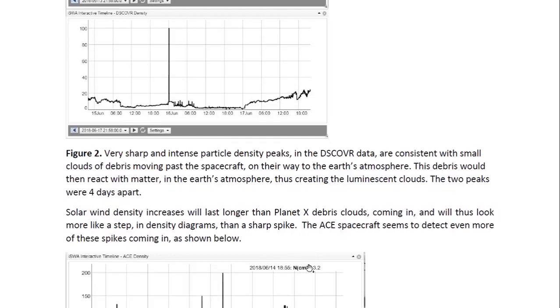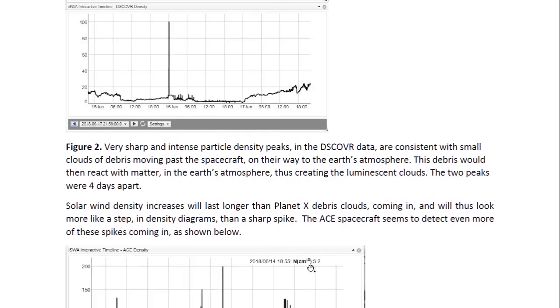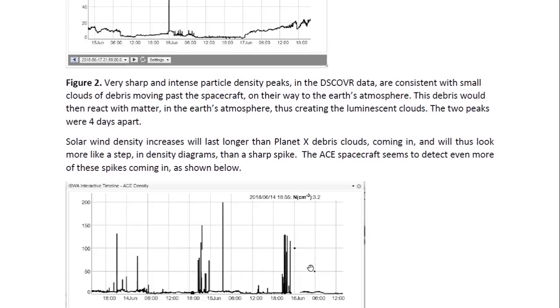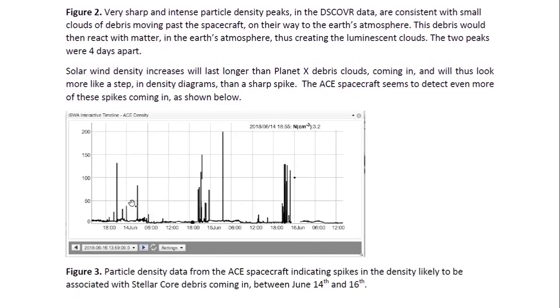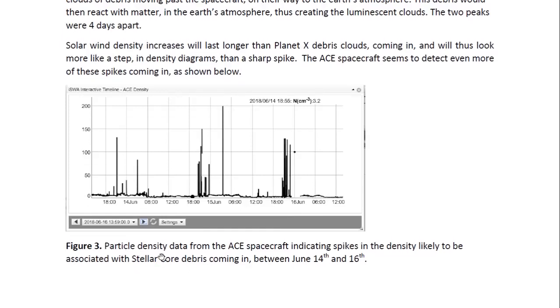Now, the ACE spacecraft seems to detect even more of these spikes coming in. As you can see from these diagrams, lots of spikes in the density. So particle density data, this is from the ACE spacecraft, indicating spikes in the density are likely to be associated with stellar core debris coming in.